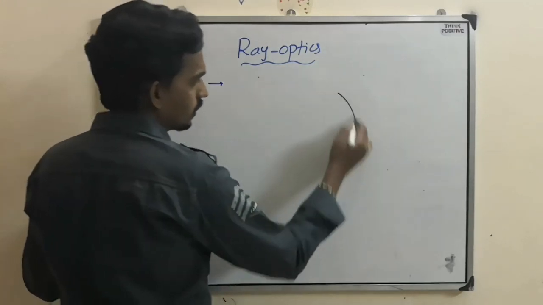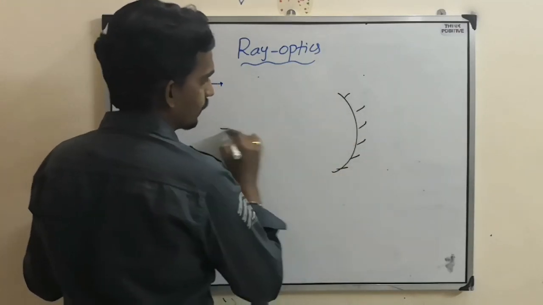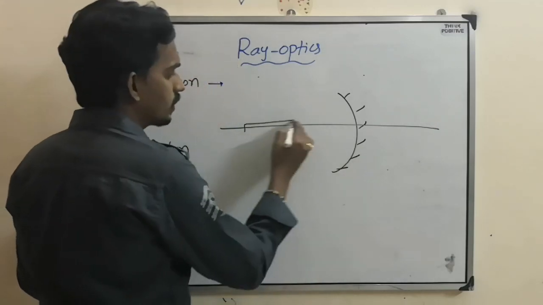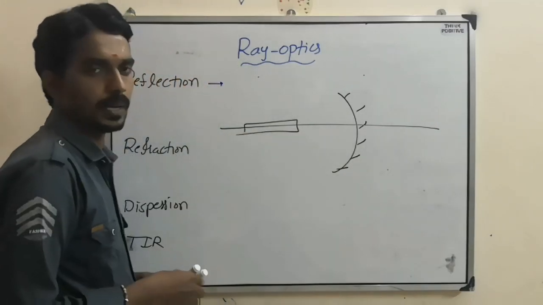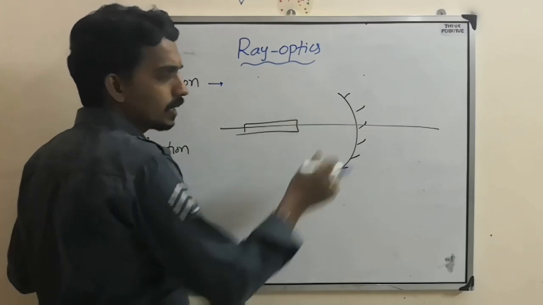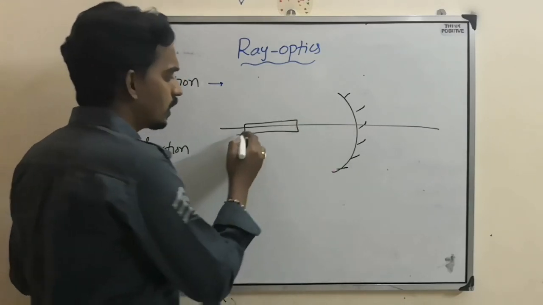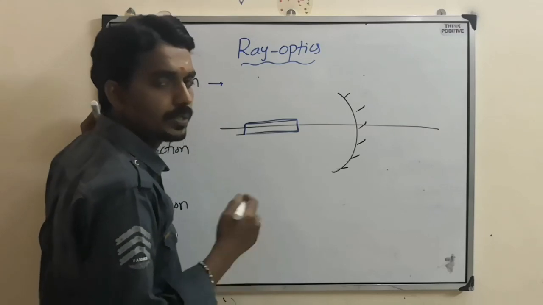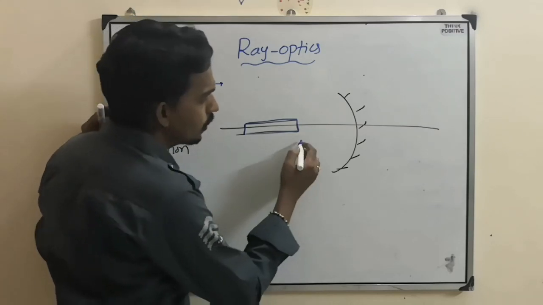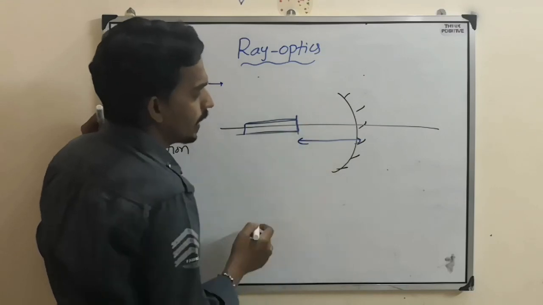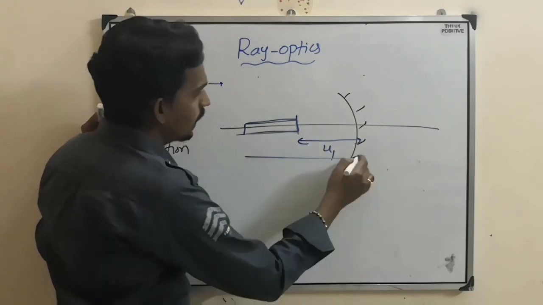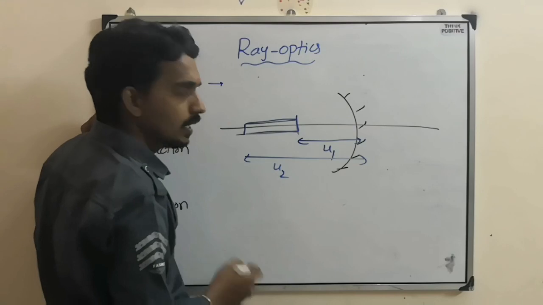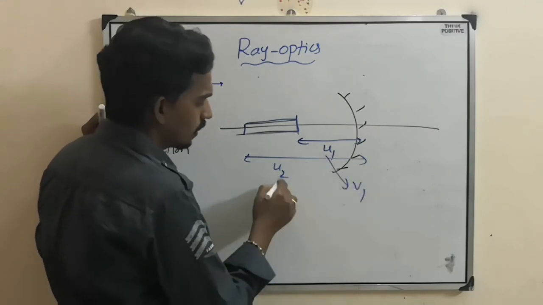Sometimes they will ask a question like this. Suppose there is a concave mirror. One object of some length they place along the principal axis. Then what is the image length, they will ask. So here the object is placed along this axis, so that's why it is called longitudinal magnification. Then how do you find it? You have to take one end as U1, the other end as U2. Then find the corresponding V1 and V2.